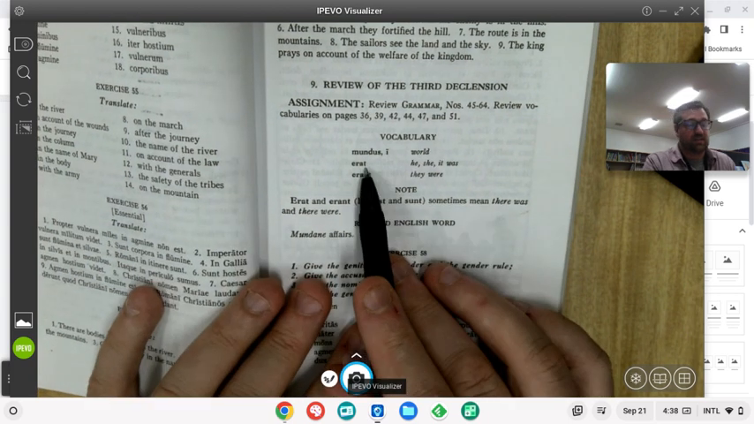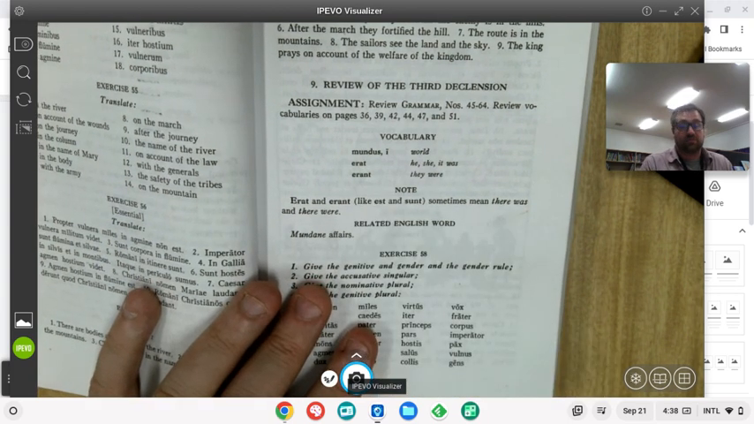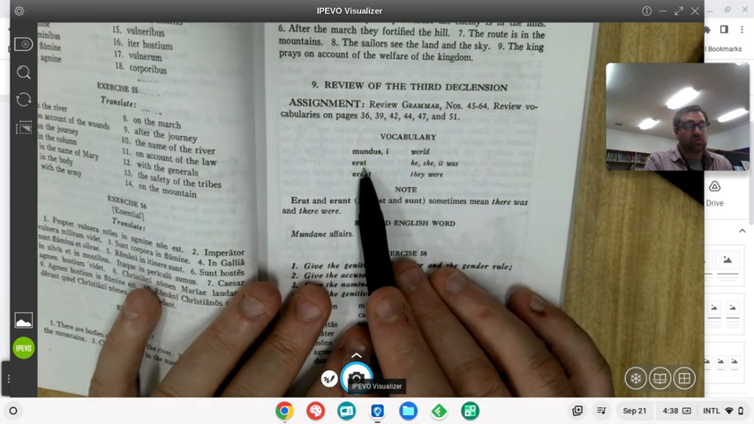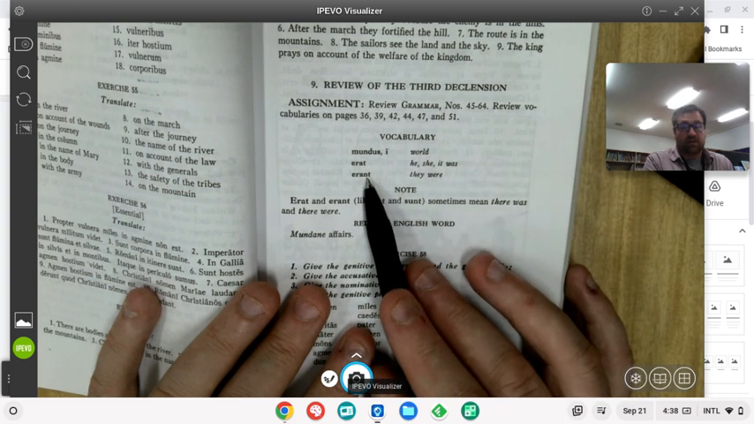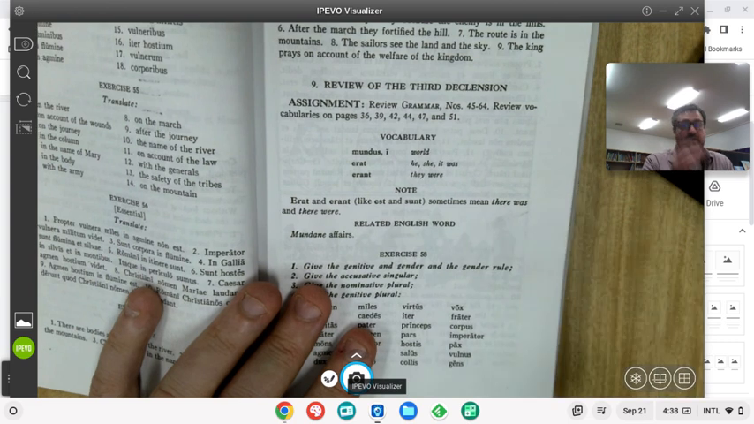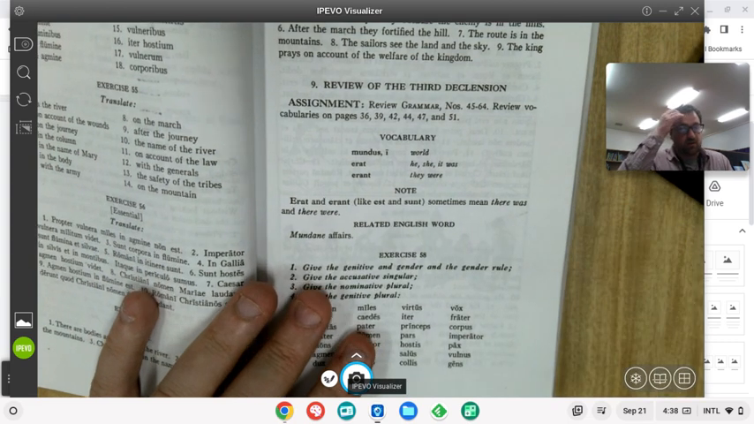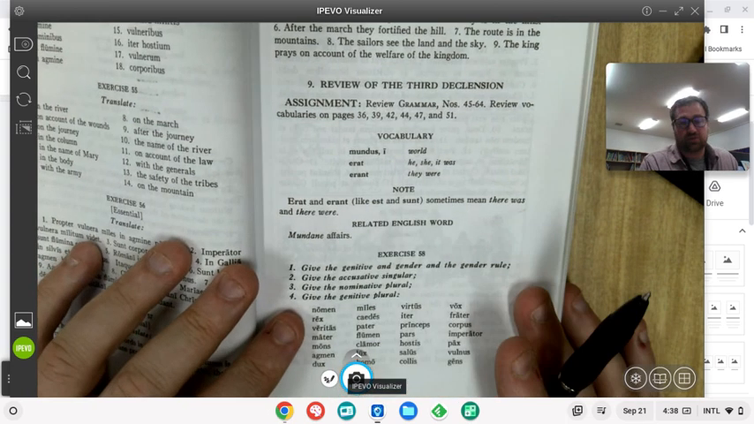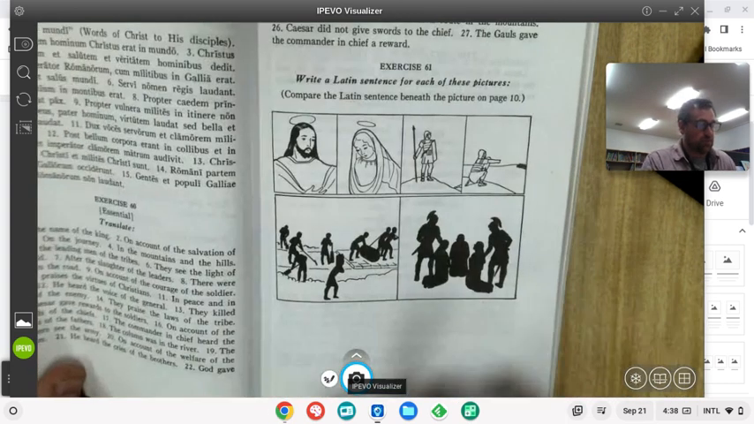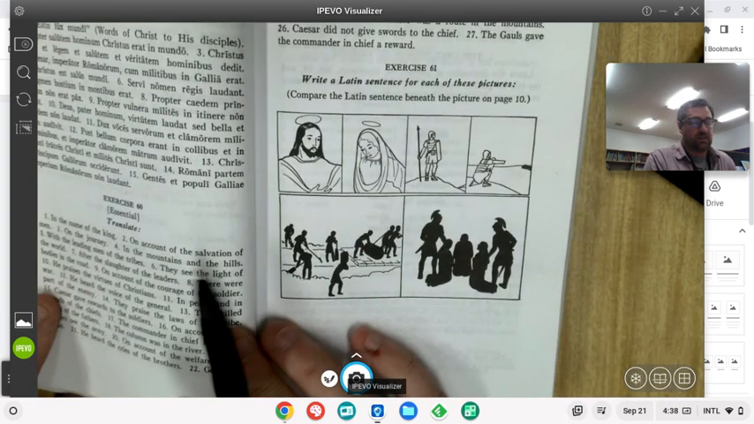Guess what? Erat and erant can also be expletives. Erat could also mean there was. Erant can mean there were. And so all those uses, keep in mind for these 2 new words. And we're going to move on to exercise 60.